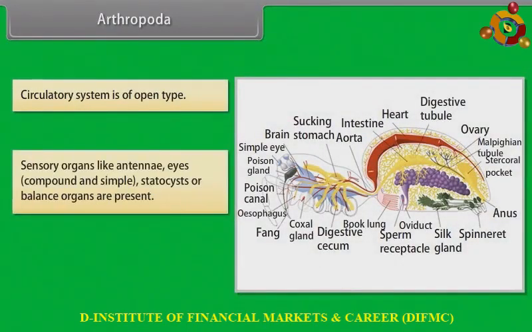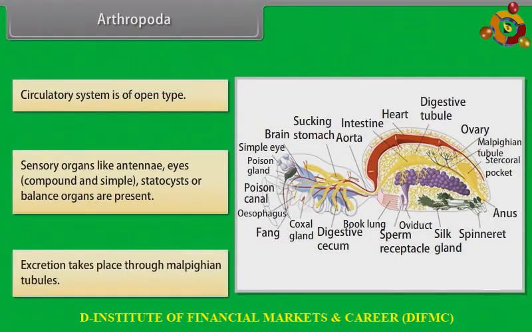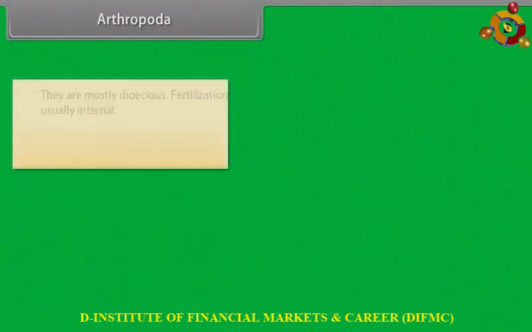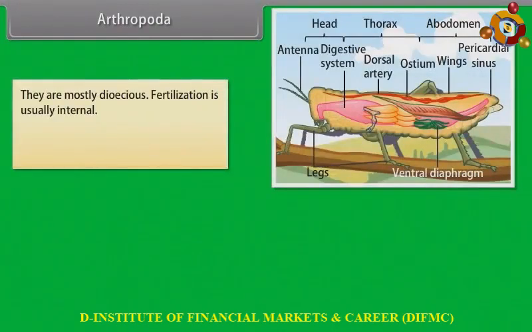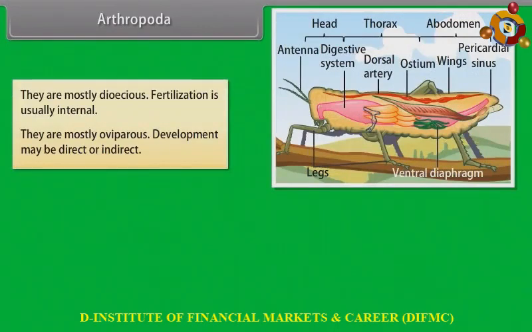Sensory organs like antennae, eyes, that is compound and simple, statocysts or balance organs are present. Excretion takes place through Malpighian tubules. They are mostly dioecious. Fertilization is usually internal. They are mostly oviparous. Development may be direct or indirect.